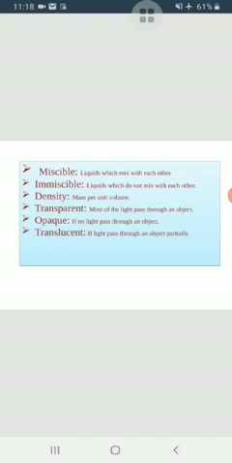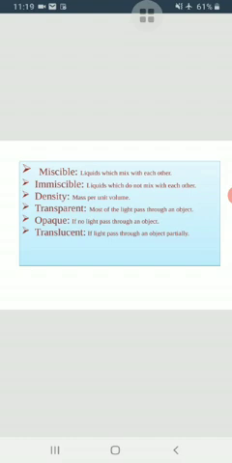If most of the light can pass through an object, it is known as a transparent object, and if no light can pass through it, it is known as opaque. If light can pass through partially, it is known as translucent. We can't see clearly through translucent objects, like frosted glass used in bathroom windows.